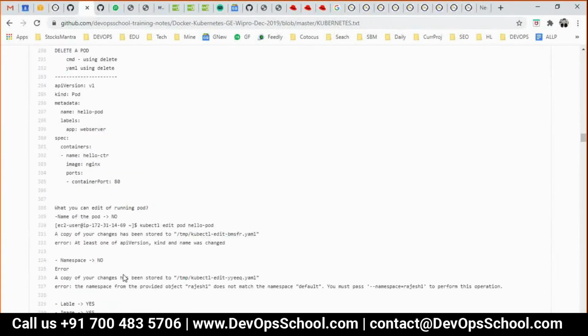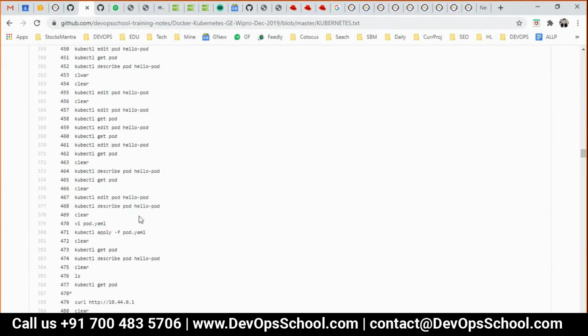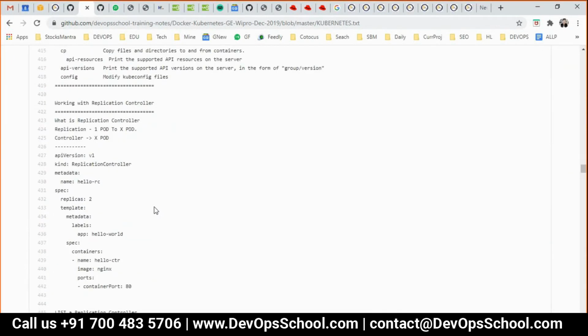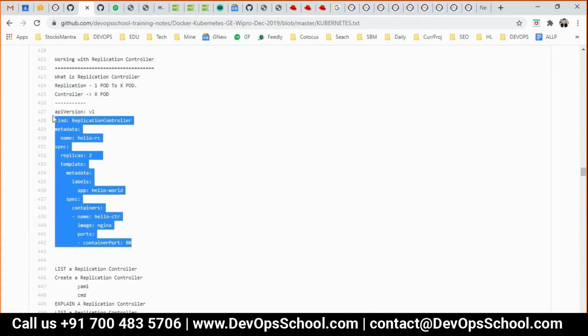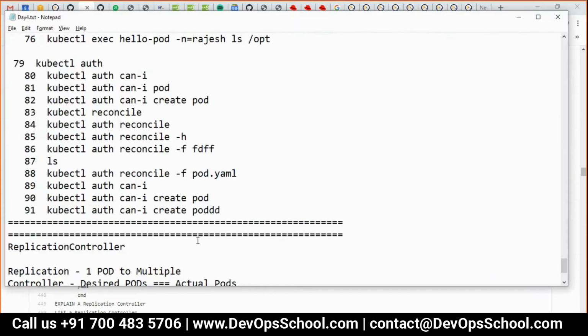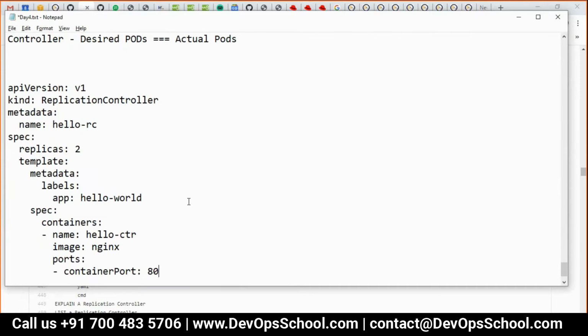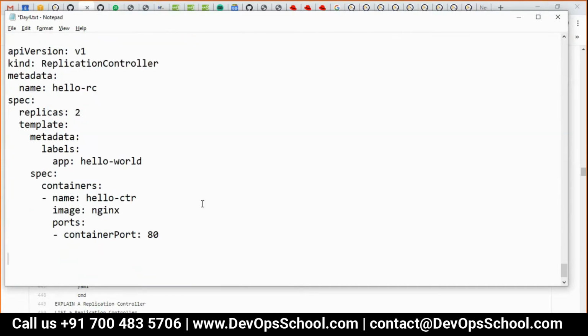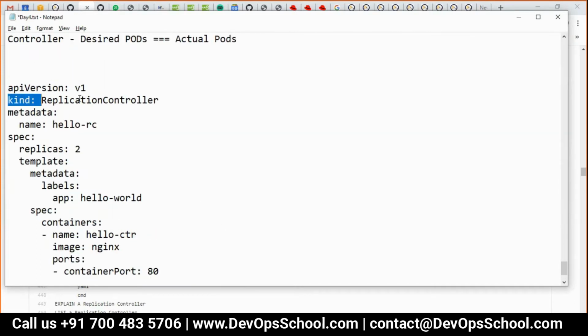Now the YAML file is not very difficult. Let me show you. This is the replication controller YAML file. Understand that: kind is equal to ReplicationController, name here is hello-rc, and the replication controller has a specification of replicas two.